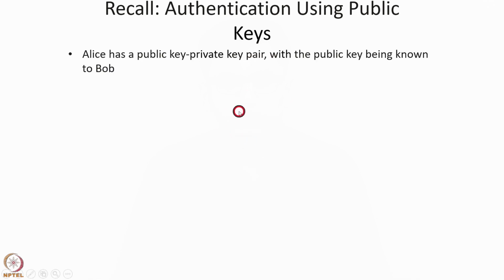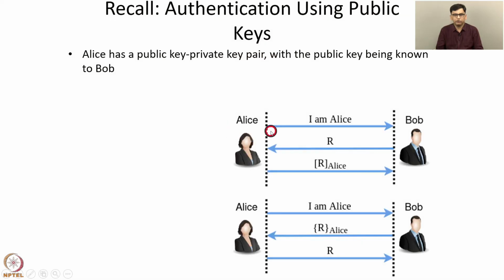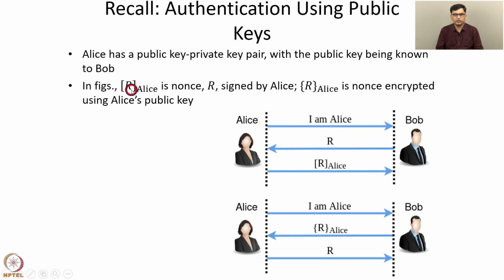Suppose Alice has a public key private key pair and the public key of Alice is known to Bob. We can use either of these protocols to authenticate Alice to Bob. In these figures, this notation is the nonce R signed by Alice, and this notation is the nonce encrypted using Alice's public key. So in the first protocol above, Alice sends "I am Alice" to Bob to initiate the authentication process. Bob sends R, which is a challenge, and then Alice signs it using her private key. This is the signed result, and Alice sends the signed result to Bob. Bob applies the public key of Alice to this to check whether he gets back the nonce R.